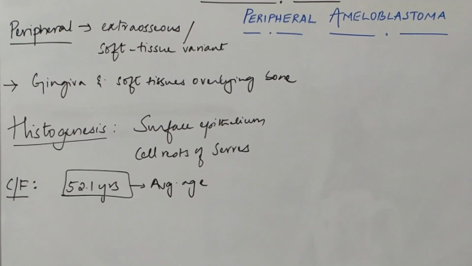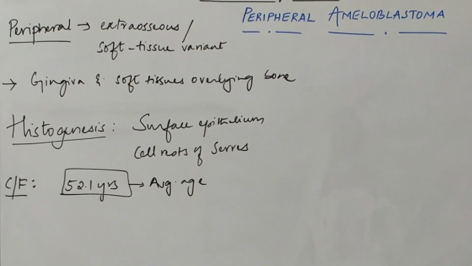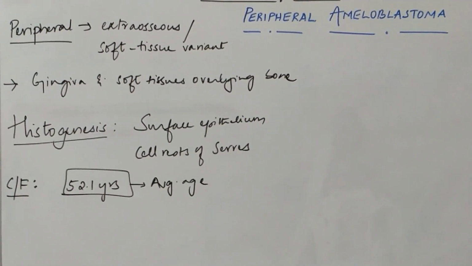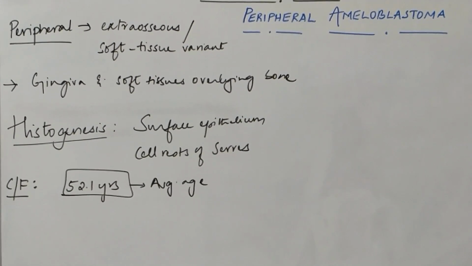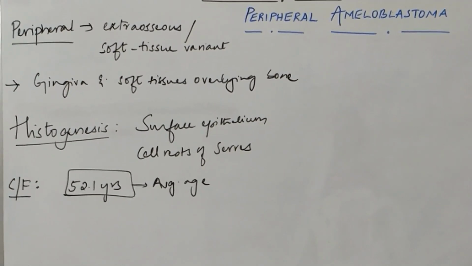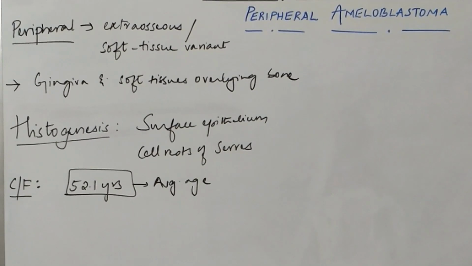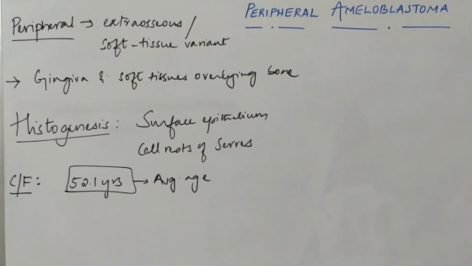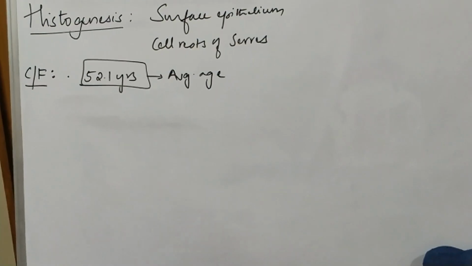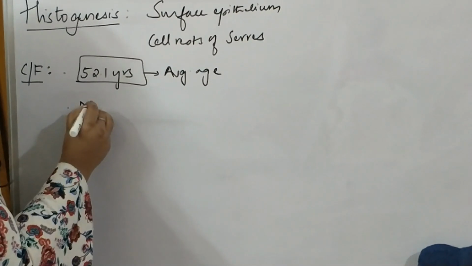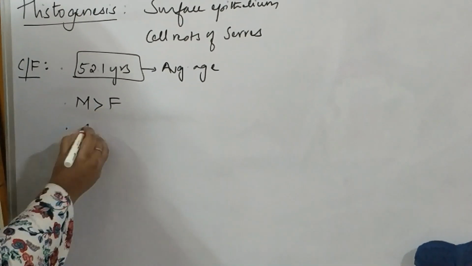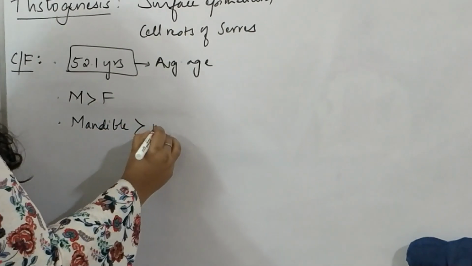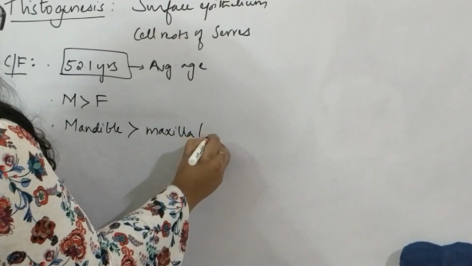Always remember, any other peripheral variant of any other odontogenic tumors you take, be it peripheral AOT or peripheral CEOT, always the age group which affects the peripheral variant is a little younger group. But only in peripheral ameloblastoma do you see that the age group which is affected is an older age group when compared to the intraosseous counterpart. Then about the gender, the males are more commonly affected than females, and the location of the peripheral ameloblastoma is twice more common in mandible as compared to maxilla, 2:1.